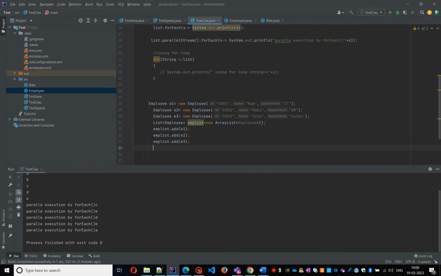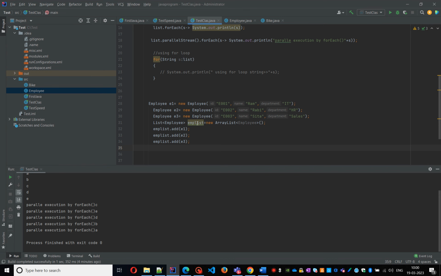Now I can try to retrieve the employees by using the forEach loop. forEach is a default method in the Iterable interface. We can use that in the List interface also, because the Collection interface extends the Iterable interface, so it can be applicable to all subtypes of the collection.